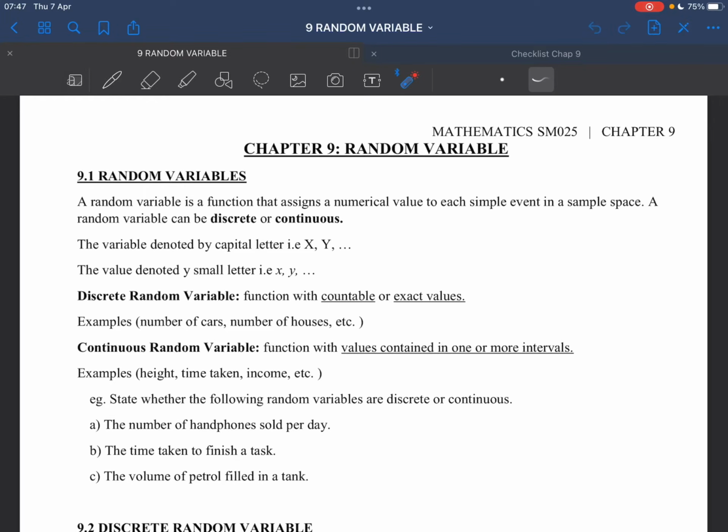We know that a random variable can be discrete or continuous, as I explained earlier. So what is discrete? Discrete means countable. Okay, countable. So for example, we have number of cars, number of houses, number of books, and so on. So if you want to represent that in number line, let's say this is your x, we have 1, 2, 3, and that's going to be equal. Okay, x equals 1, x equals 2, x equals 3.